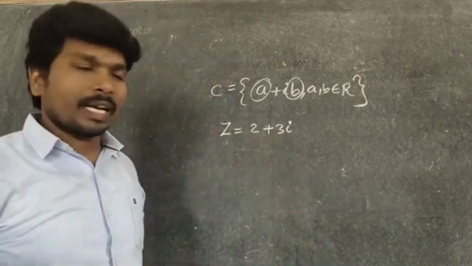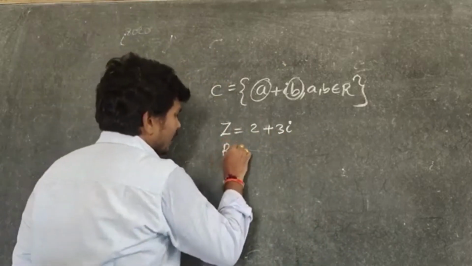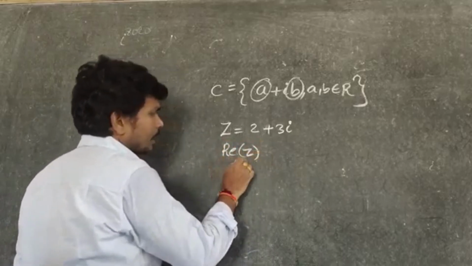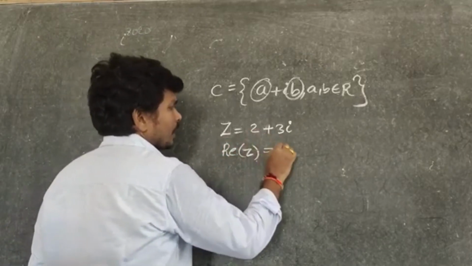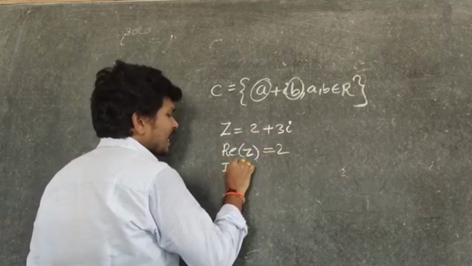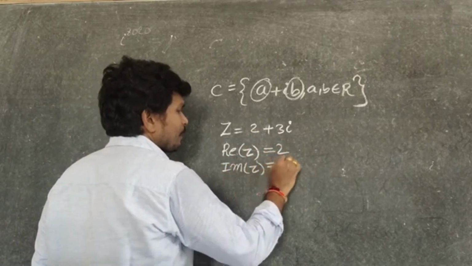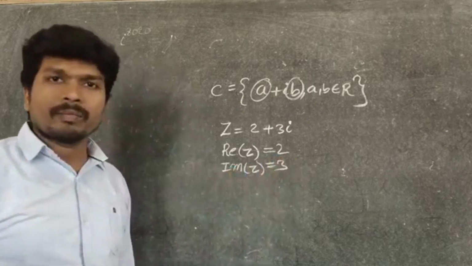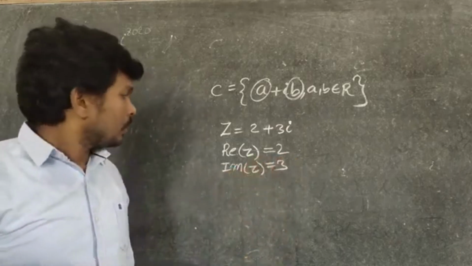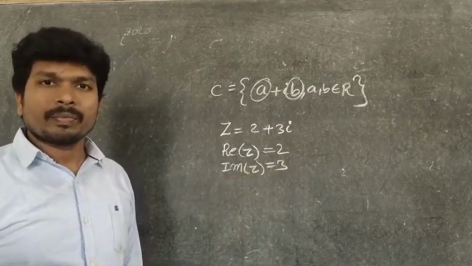So z equals 2 plus 3i. What is the real part of z? Real part of z is written Re of z. The real part of z is 2. What is the imaginary part of z? The imaginary part of z is 3.